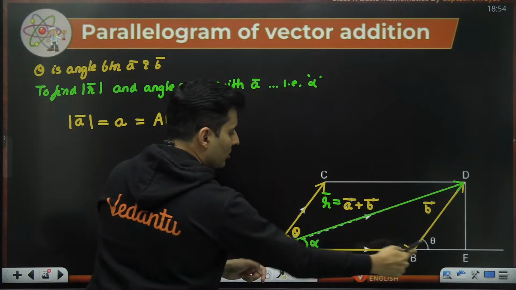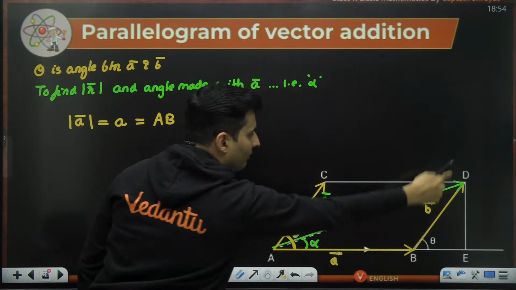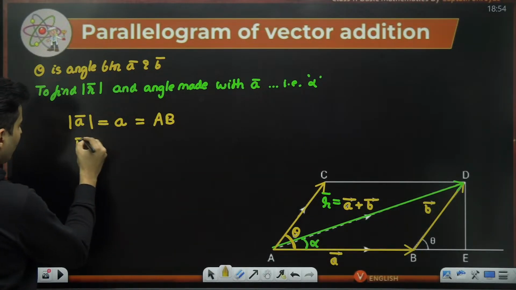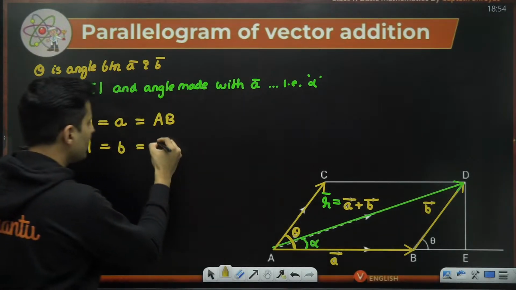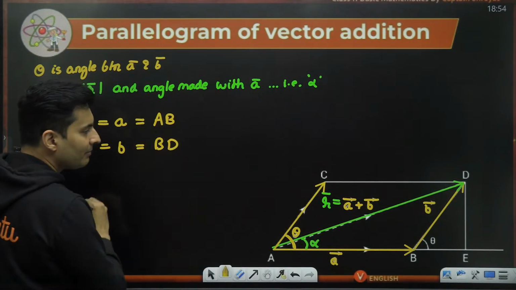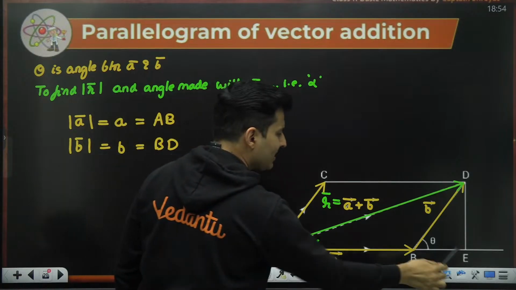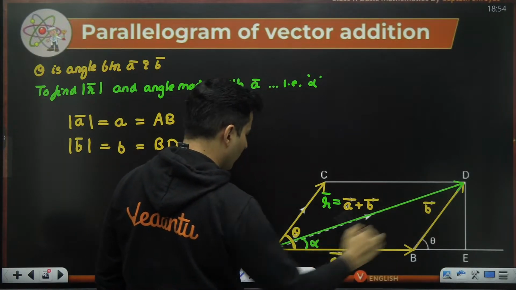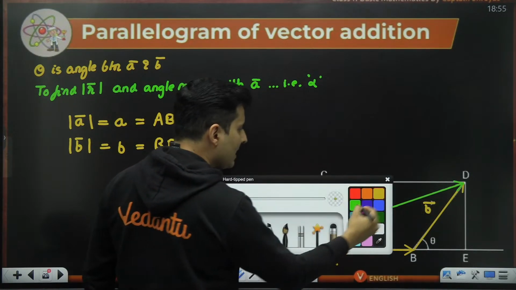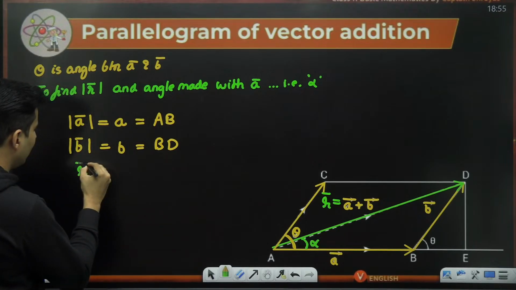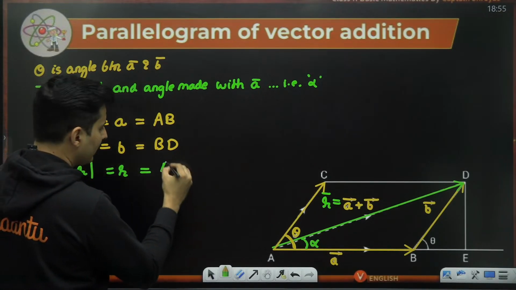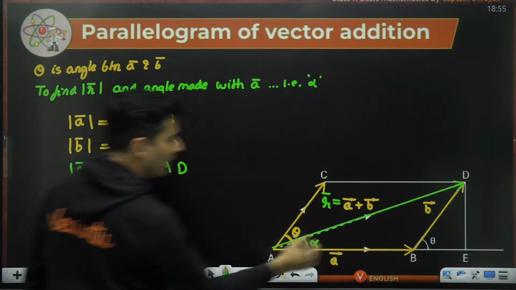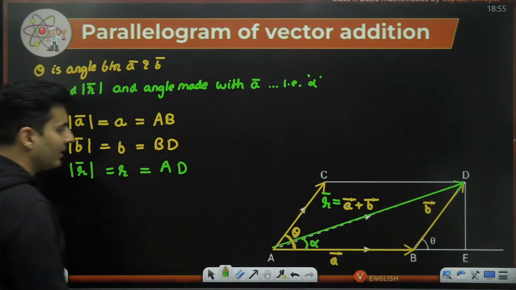This length is also the magnitude of vector A. Vector B's magnitude, I can just call it B, which is also BD. Similarly, what is AD? This AD is nothing but the resultant vector's magnitude, which I can just call R. A to D is the resultant vector's magnitude.